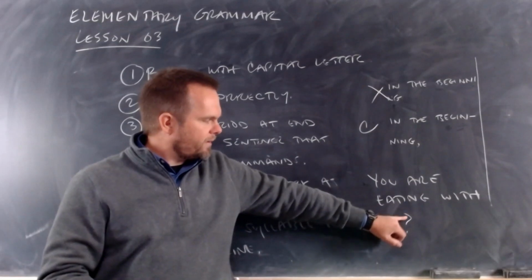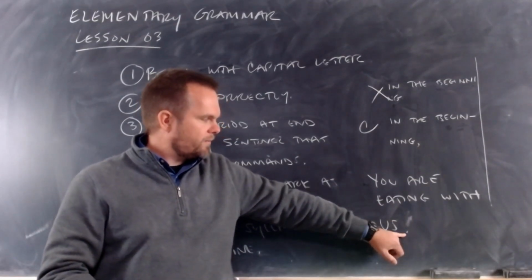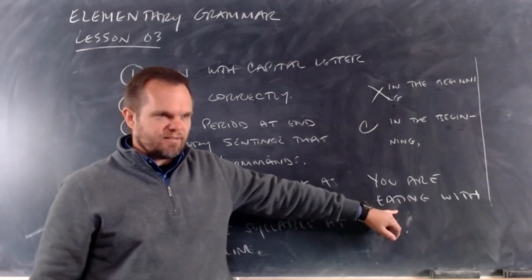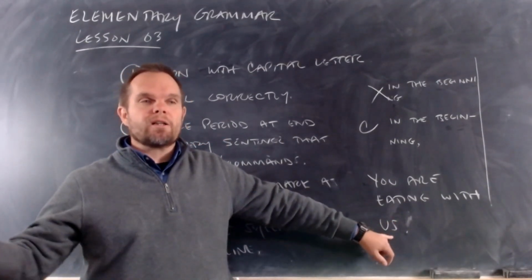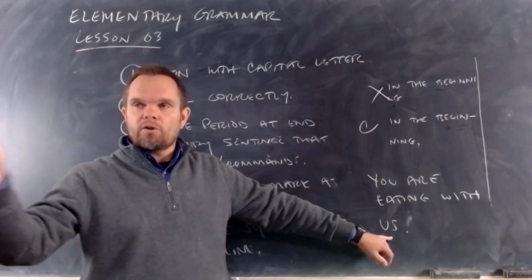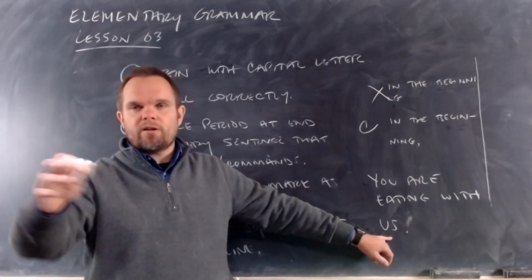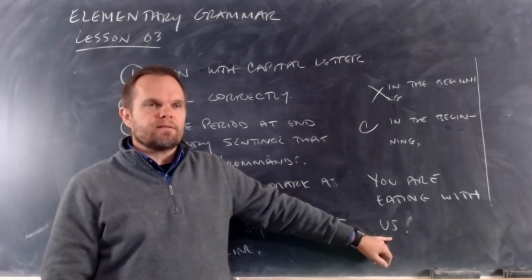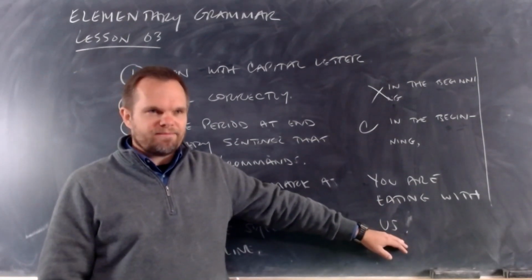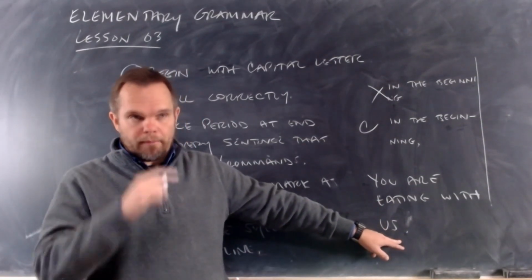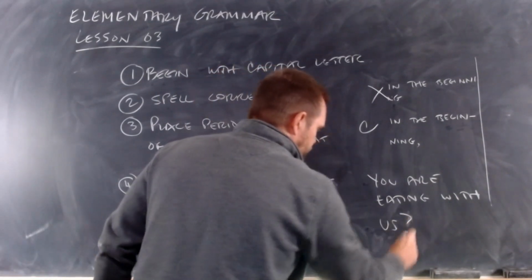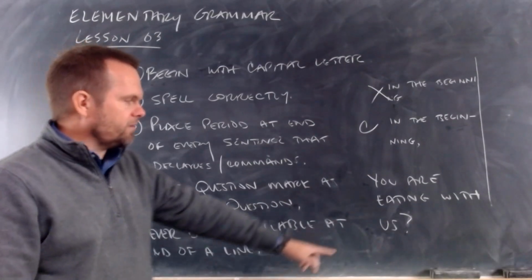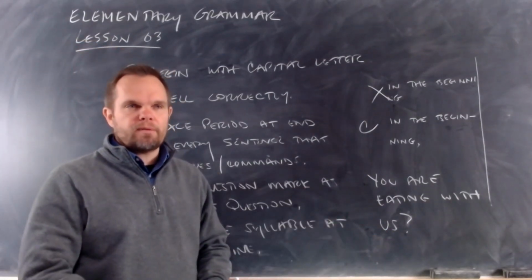And if that wasn't there, if all you had was a period, you would say, you are eating with us. It would be a command, right? Or it would be a declaration. It would be a proposition. You are eating with us. If I looked and I saw a person eating with me, I could say, you are eating with us. And he'd say, no duh, right? That would be a declaration. It could be a command or it could be a question. You're eating with us? We would read it differently. Question mark shows the reader how to read it.